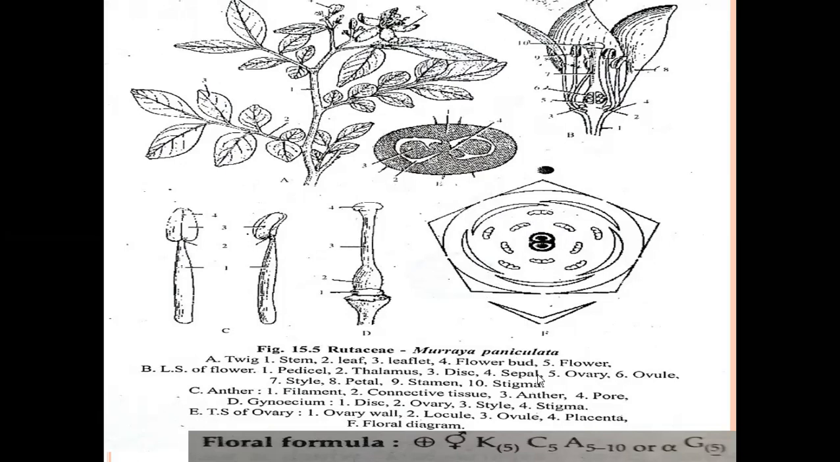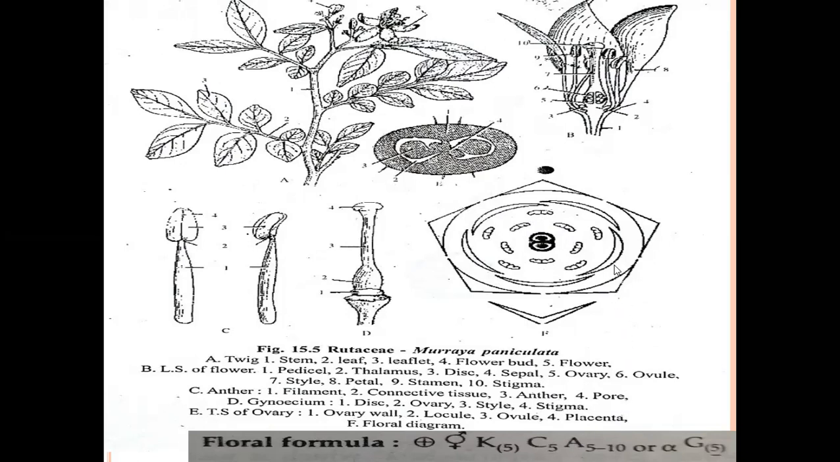In Sicyma of the Rutaceae family, only 5 anthers are present. In citrus, a larger number of anthers are present. The many anthers show polyadelphous condition. Polyadelphous anthers are present in citrus plants.